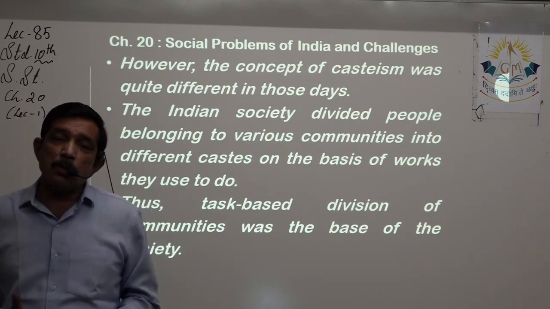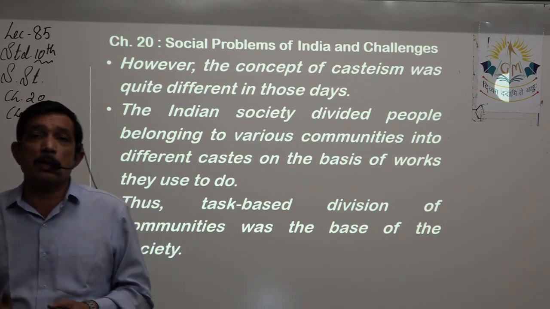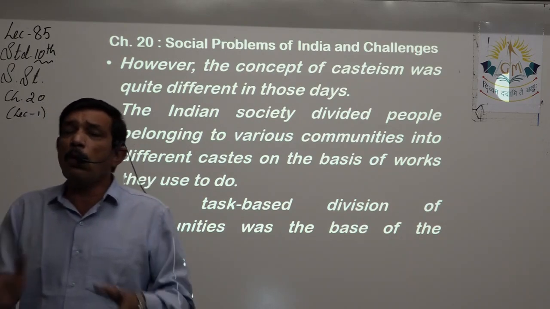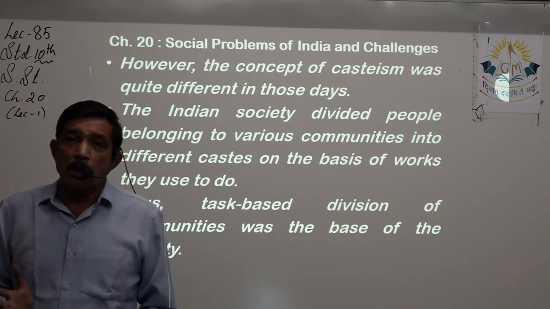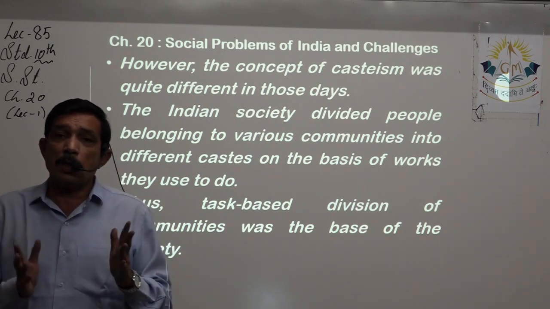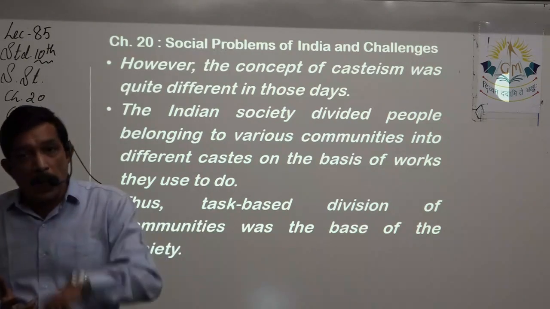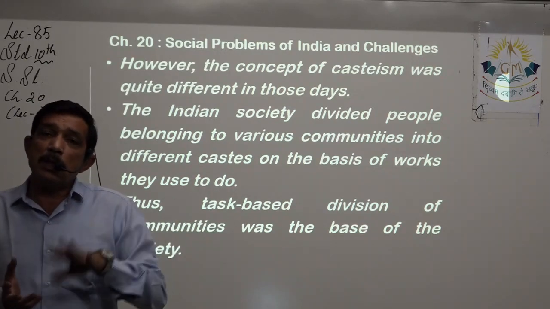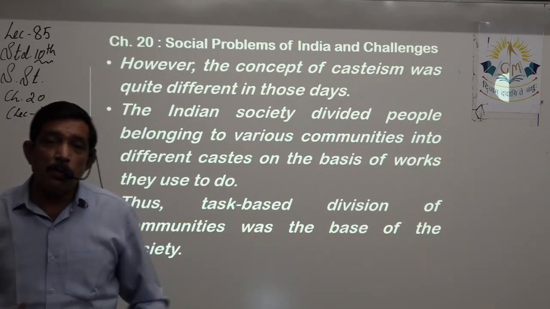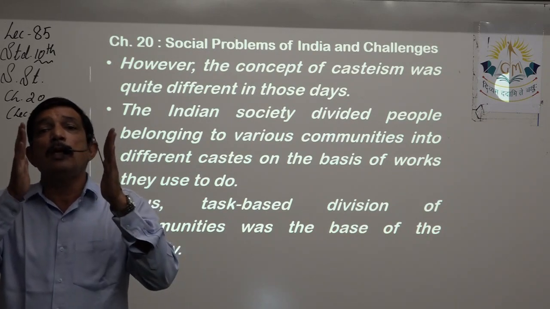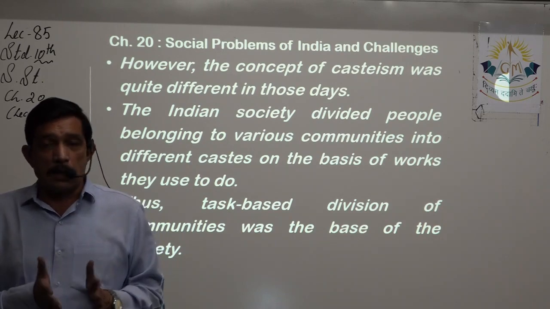So we have that social ladder that you have learned or studied in the earlier standard. What is the social ladder in India? Belonging to whichever religion. Earlier it was Hinduism, then lots of religions came out of Hinduism, lots of religions came into India. Whichever religion came into India, they also got divided into caste based on the work that they do. Yes, so we have a basic social structure, that is casteism.